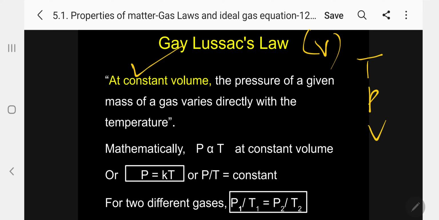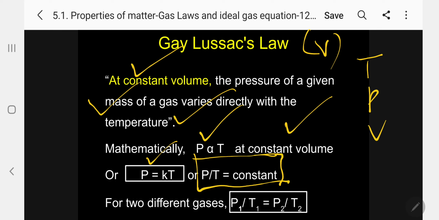At a constant volume, the pressure of a given mass of a gas varies directly with the temperature, or is directly proportional to absolute temperature. Mathematically, I can write P ∝ T at constant volume. So, not equate, I will put P = KT, where K is a constant, or I can write P/T is a constant. Just like V/T, now here P/T is a constant. For two different gases, automatically P1/T1 = P2/T2.